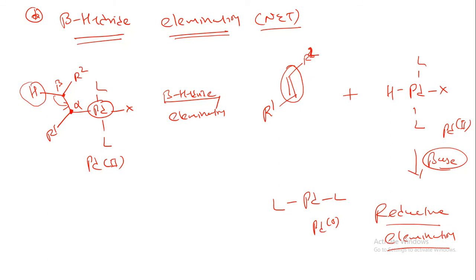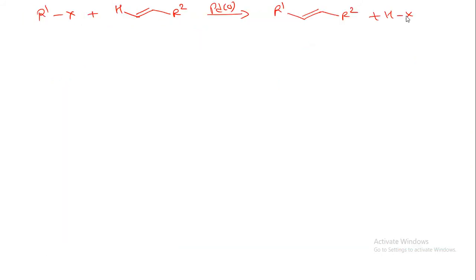Now let us understand the Heck mechanism. This is the simple reaction, that is R dash X. Here we have H C double bond C R2.